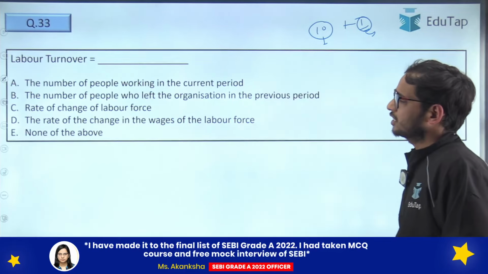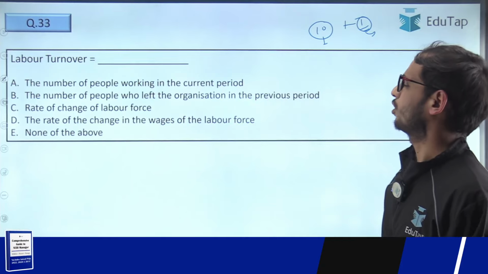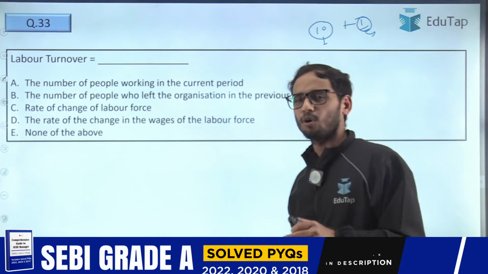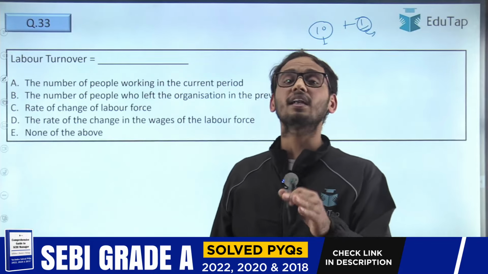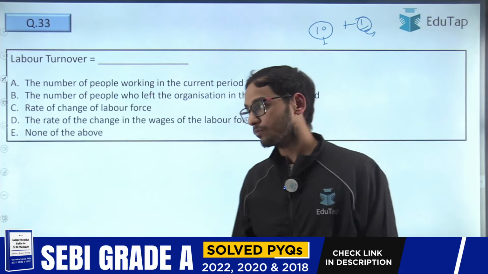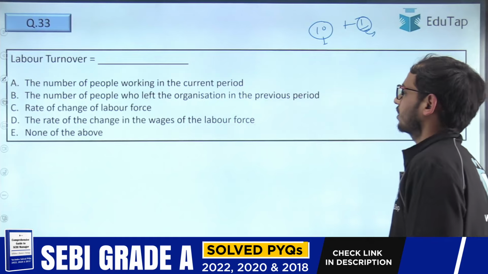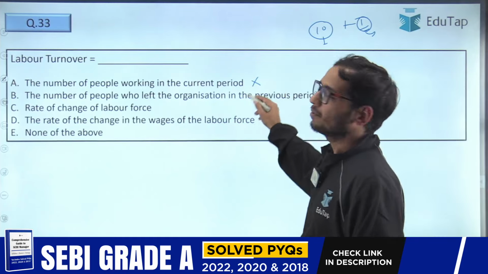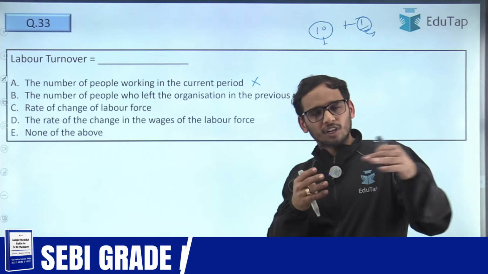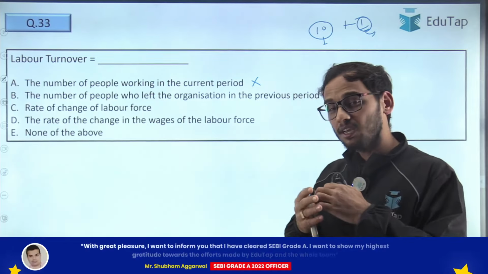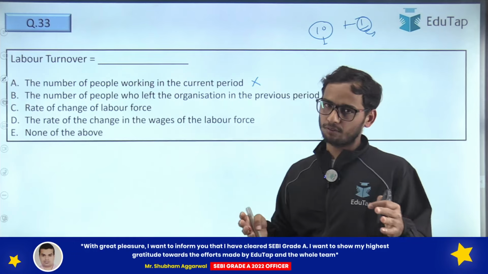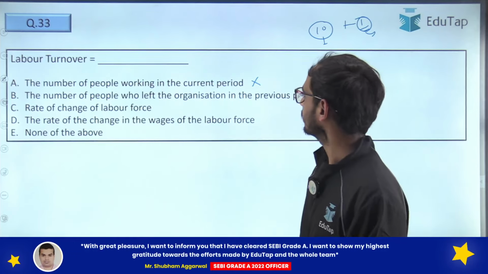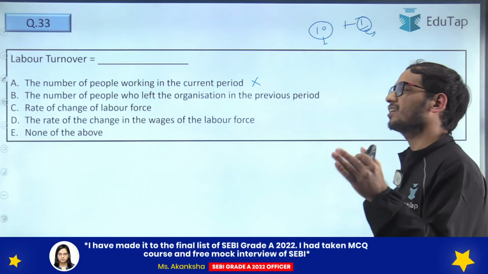Okay. Next question says labor turnover is what? See, labor turnover is an important concept in management as well as in costing. Number of people working in the current period, no. Labor turnover is basically changing the composition of the labor force. It tells you about the change of the composition of labor force. So let's read out the options and find the most appropriate answer.